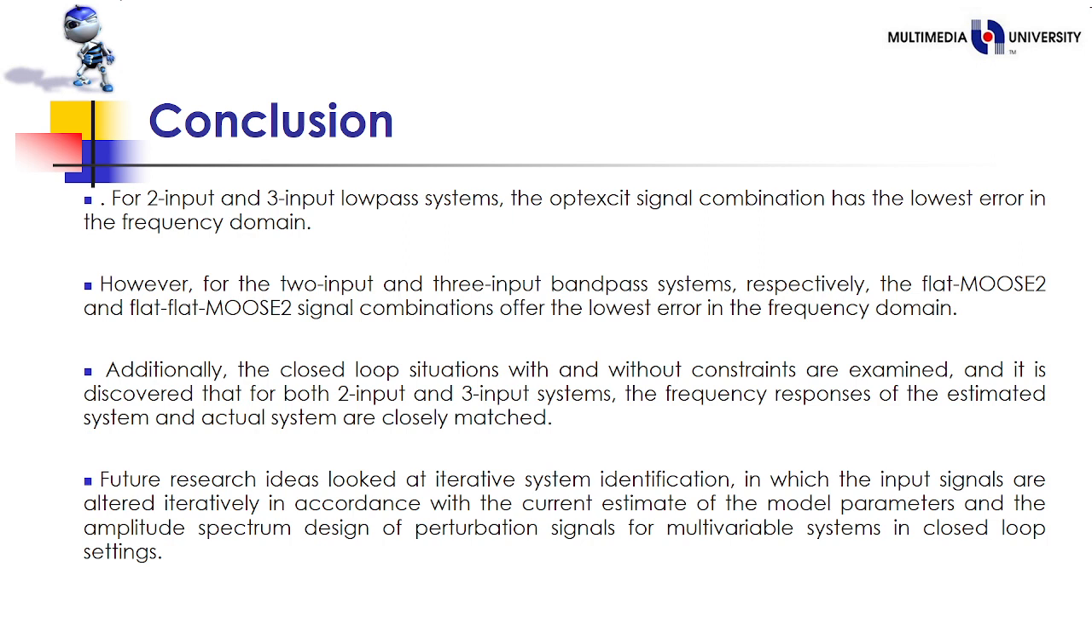Future research ideas look at iterative system identification, in which the input signals are alternated iteratively in accordance with the current estimate of the model parameters, and the amplitude spectrum design of perturbation signals for multivariable systems in a closed loop setting.